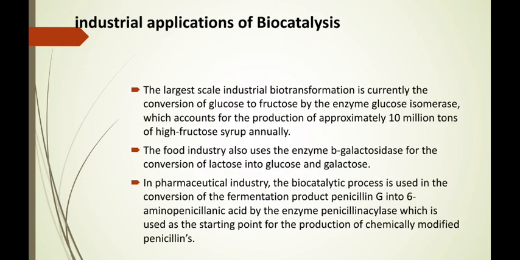Industrial application of biocatalyst. The largest scale industrial biotransformation is currently the conversion of glucose to fructose by the enzyme glucose isomerase, which accounts for production of approximately 10 million tons of high fructose syrup annually. The food industry also uses the enzyme beta-galactosidase for the conversion of lactose into glucose and galactose. In pharmaceutical industries, the biocatalytic process is used for conversion of fermentation product penicillin G into 6-aminopenicillanic acid by an enzyme penicillin acylase, which is used as the starting point for the production of chemically modified penicillin.